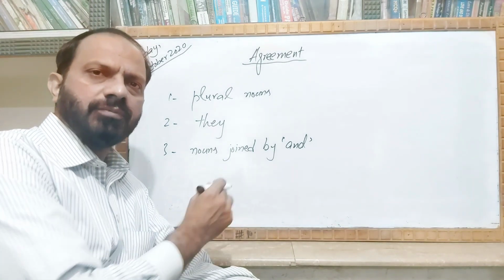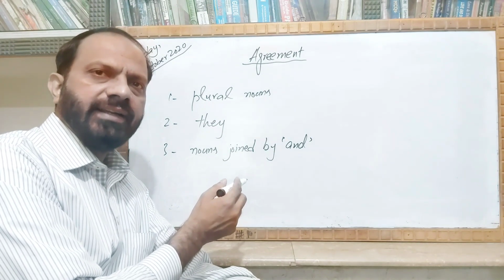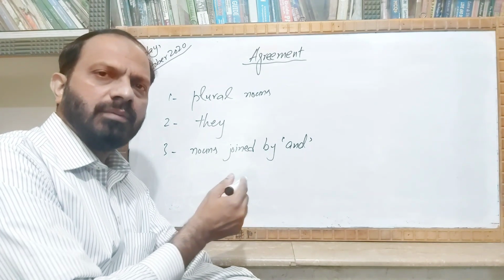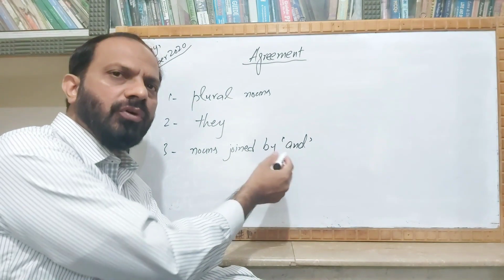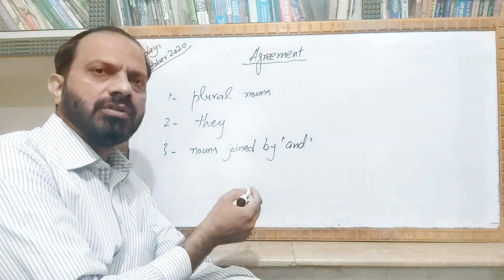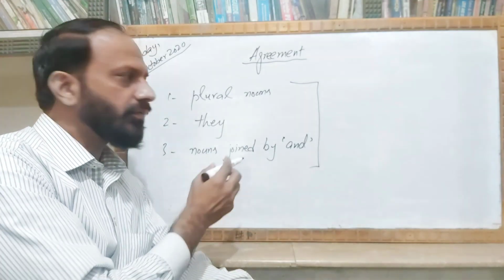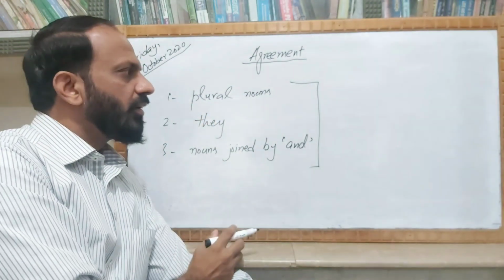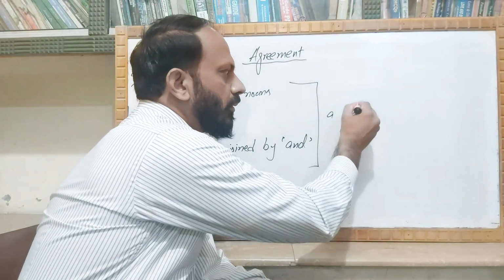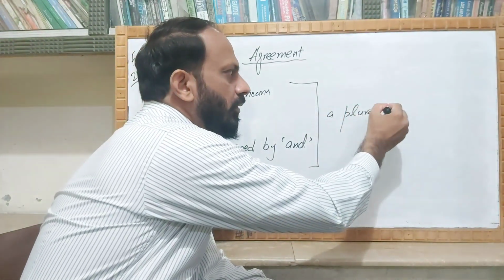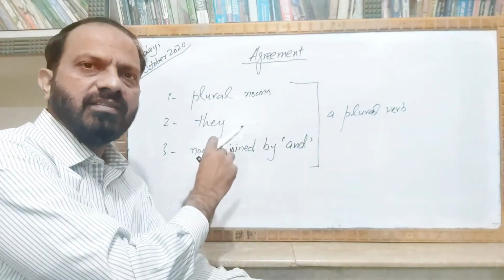In this situation where we use two or more than two nouns in a sentence as a subject, at that time we'll use and before the last noun in that sentence. For all these three types of subjects, we'll always make use of a plural verb. The verb will be plural in this situation.